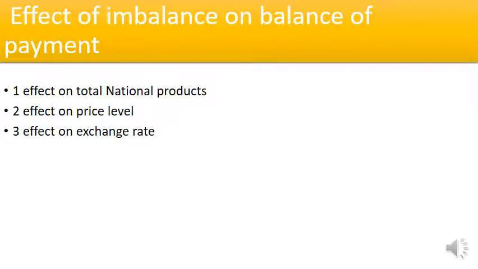Now let us talk about the third topic, the effect on exchange rate, meaning dollar and rupee, dollar and pound, and so on. The deficit in a balance of payment is the outcome of more imports, so the demand for foreign exchange gets increased. On the contrary, as there is less export, there is less income in foreign exchange, so the country will have less supply of foreign exchange. Thus, due to the deficit in the balance of payment, the supply of foreign exchange gets reduced.